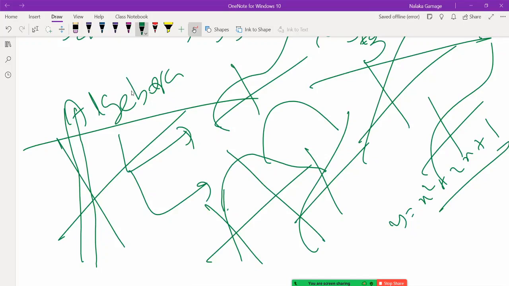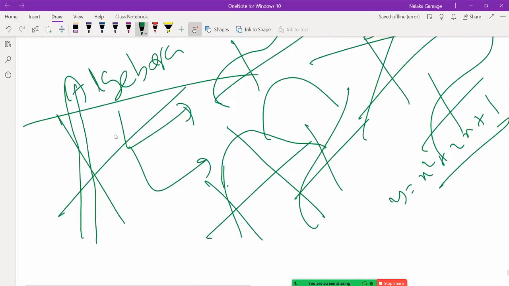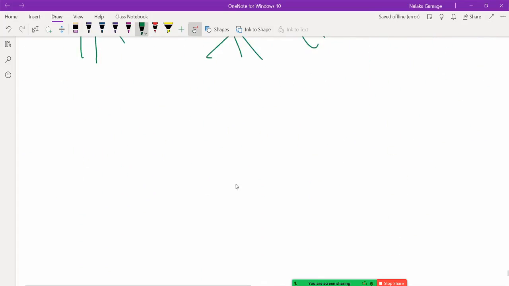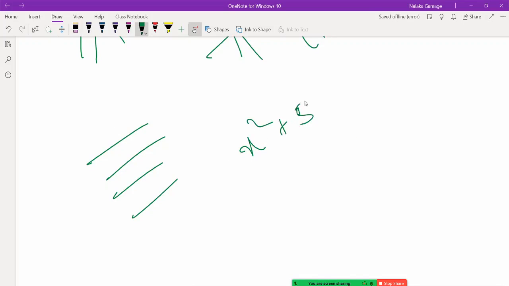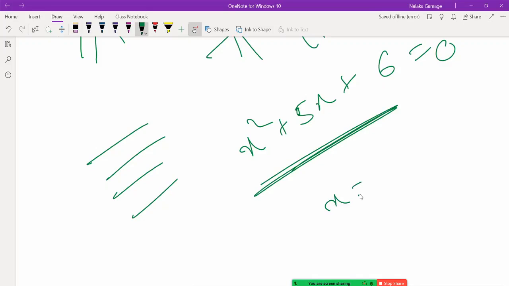Right. So algebra, now you know that one purpose is we can understand how the things are related. Second one is when there are a set of unknown things, we can find those values. For example, someone says x squared plus 5x plus 6 equals 0. Now x is unknown, but if you know the algebra, you know that okay, x is either minus 3 or x is either minus 2.